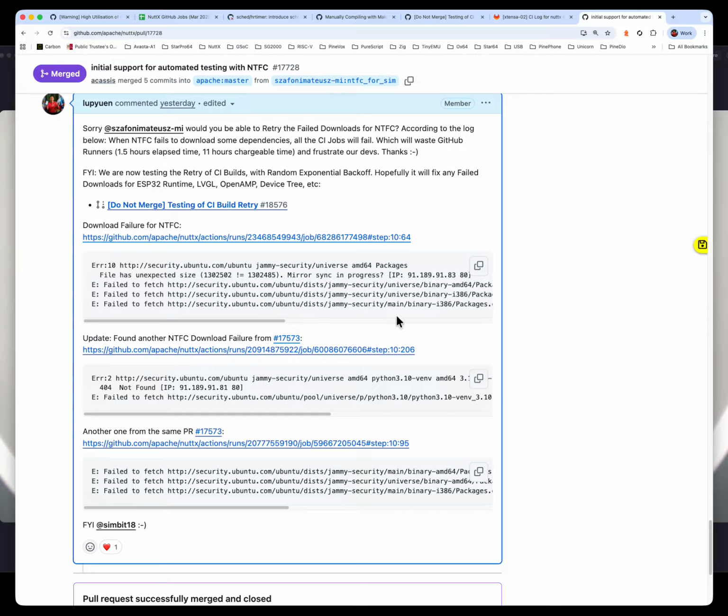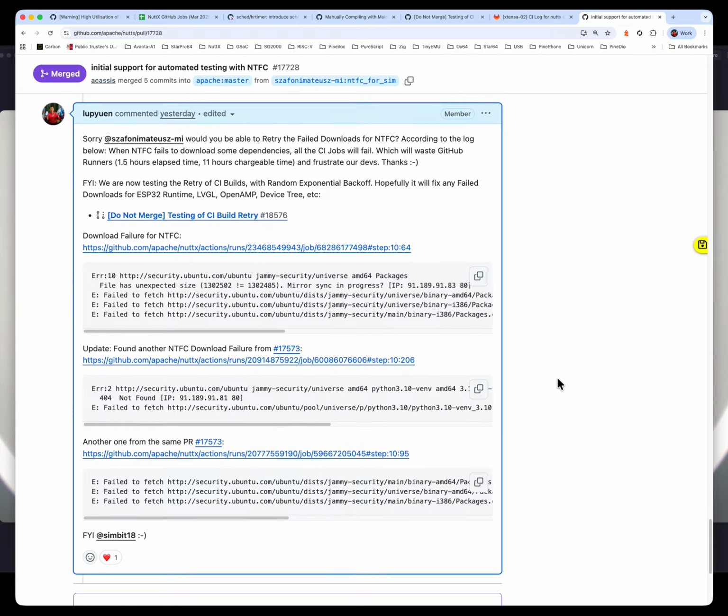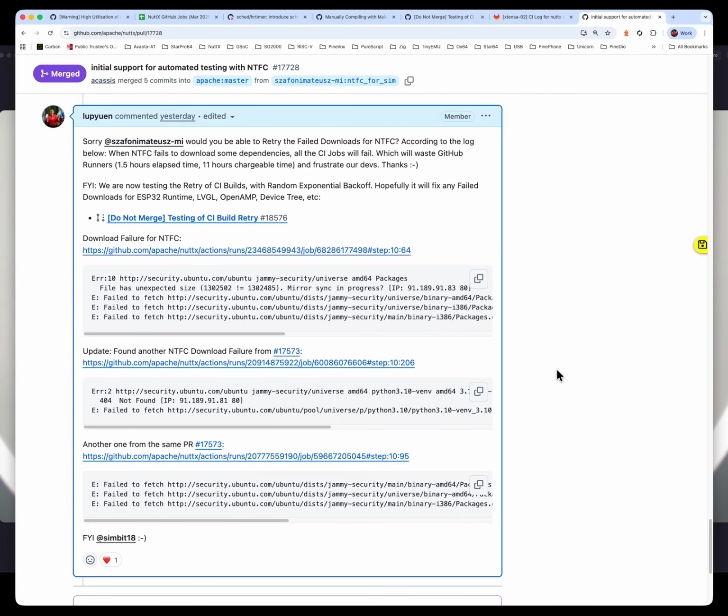So we've seen 3 instances of NTFC installation failing. There could be more once I start digging through the logs. Therefore, it's very important that we address this issue. We need to make sure that NTFC installation will never ever fail. If it fails, we need to retry up to 5 times, hopefully, and with exponential backoff with randomness.